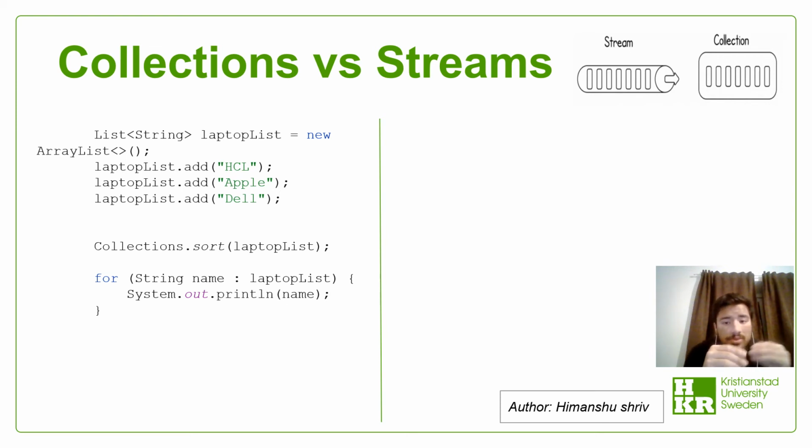After that, to sort those in alphabetical order, Collections.sort, and then in parentheses, laptopList has been written. And then the for loop is used to print out all the names in the list. These will, of course, be printed out sorted automatically, alphabetically, because of the sort command.